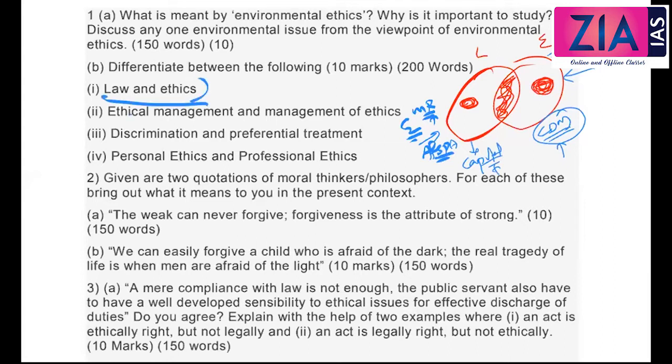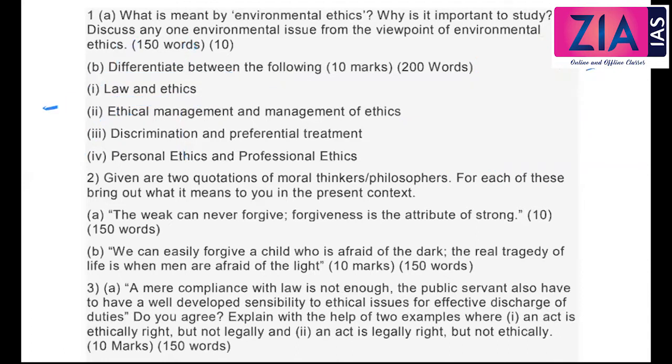Otherwise, just write the definition what I've told you. This is based on certain rules and regulations, and this is some guiding behavior. These are moral principles, right? So here there won't be any penalties. Here there will be penalties or punishments, sanctions. Okay, and this is imposed from outside. There are regulatory bodies for that, but this is something which is based on the conscience and something which is internal.